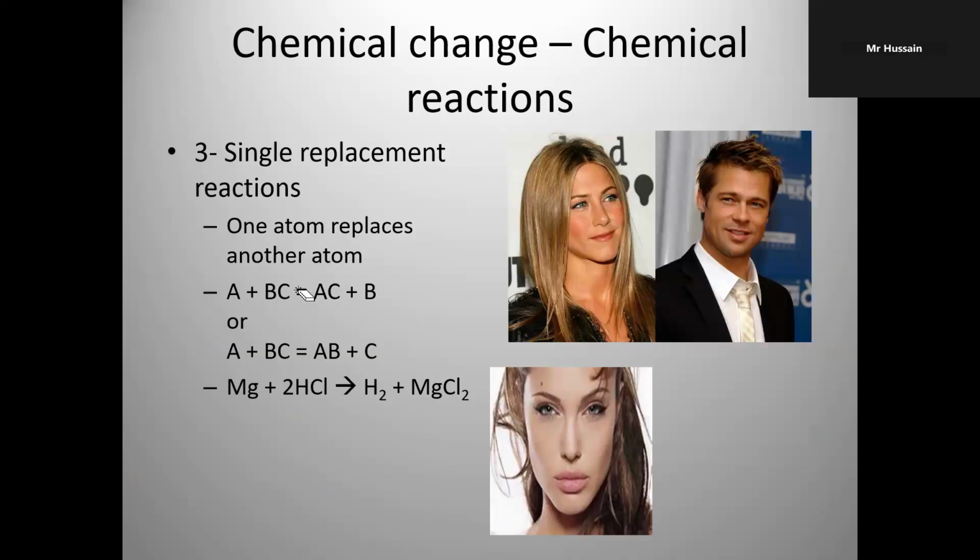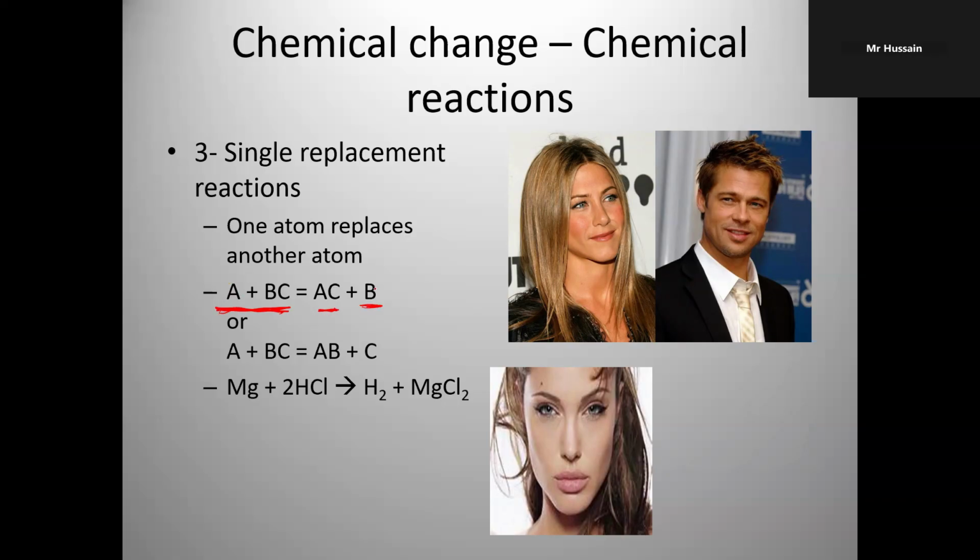Single replacement. One atom replaces another atom. For example, this one, A plus BC. When the chemical reaction took place, A combines with C, AC, and B is alone. On the left side, A was alone.